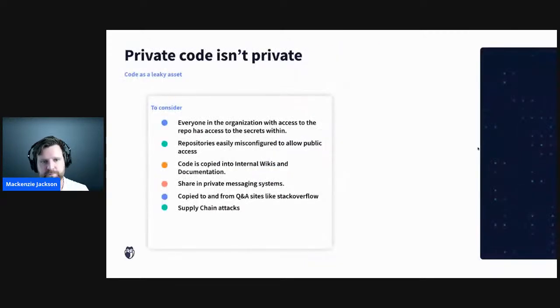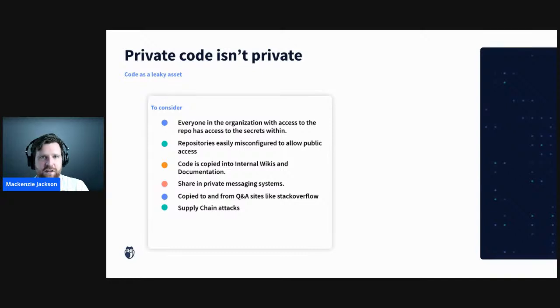All right. So I think the first thing that we need to really change our mindset on is that private code isn't really that private, and source code is a very leaky asset. So let's just take the simple example of Git repositories, because Git is by far the most popular version control software. Once code enters into a Git repository, it is immediately distributed into multiple different systems and machines. So it's distributed onto the developer machines, probably onto their personal machines as well. And we also have no visibility of where it's ended up.